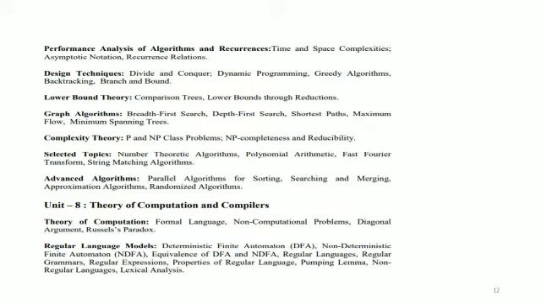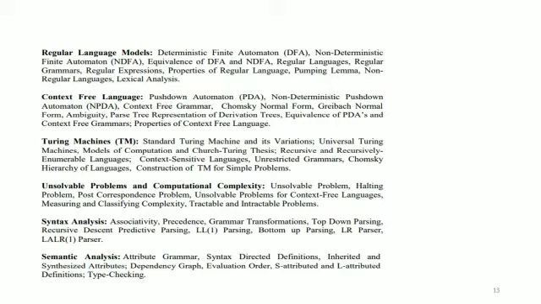the breadth first search, depth first search, the shortest path, which is also included in artificial intelligence, finding the maximum flow, minimum spanning trees, complexity of NP class problems, and advanced algorithms are also there. And unit 8, you have the theory of computation and compilers, which is TOC and compilers. You have the regular language models, regular languages, context-free languages, Turing machines, and unsolvable problems.